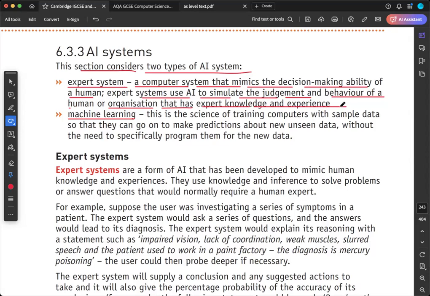Yeah. Okay. Second is machine learning. This is a science of training computers with sample data so that they can go on to make predictions about new unseen data without the need to specifically program them for the new data. So that's interesting. Machine learning is going to take sample data and then make the prediction, without the need to specifically program them. So if a computer system is not programmed for a weather forecast, but it is going to give you a weather forecast, just like your cell phone.